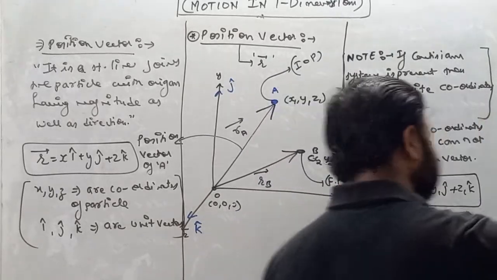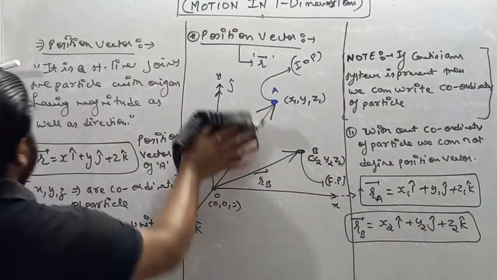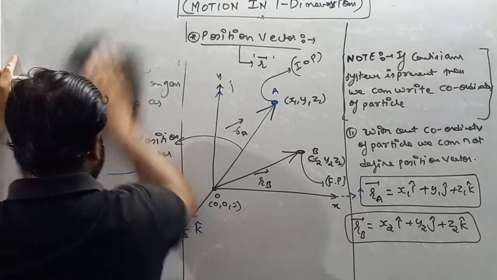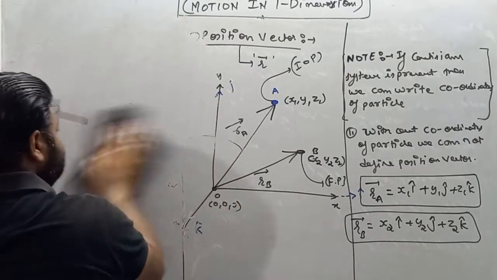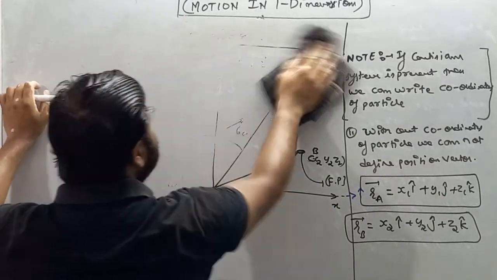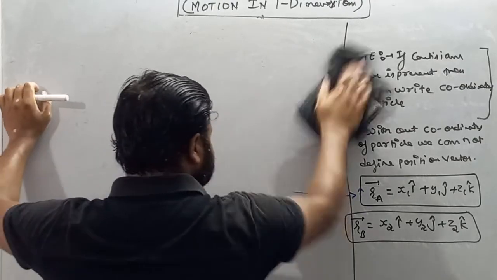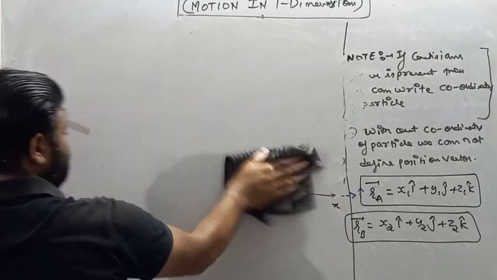Now moving forward, our next topic is, my dear students, we have to deal with a question. Let's suppose we have a room. The room must be in cuboid shape. We'll discuss the numerical on position vector.